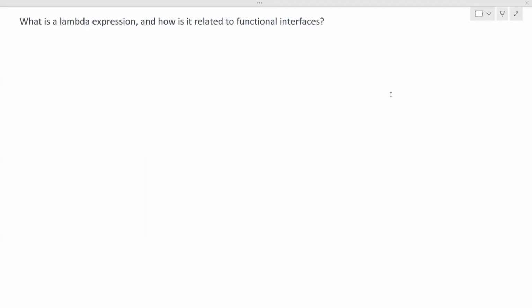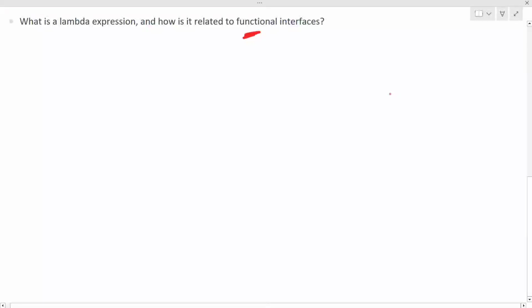Okay, so this is the next question. If they're talking about functional interface, then definitely lambda expression will come into the picture. So you can have the question: what is a lambda expression, and how is it related to a functional interface? Well, a lambda expression is a way to denote or to express an anonymous function.